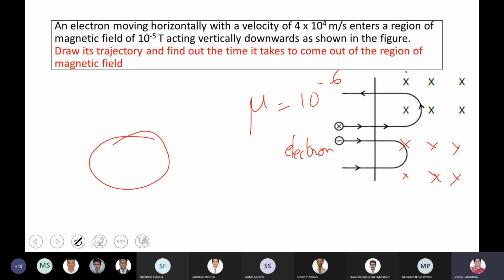Is that clear, boys? Now I have to find the direction of the force it experiences, whether it is going to experience a force in the downward direction or the upward direction. I have to use Fleming's left-hand rule. Only your forefinger will indicate the direction of the magnetic field. Please understand which is your left hand and which is your right hand. Your forefinger should point into the plane of the page.